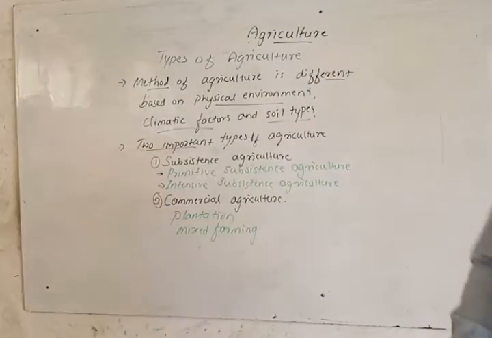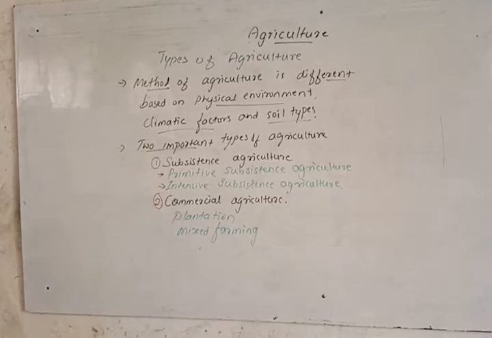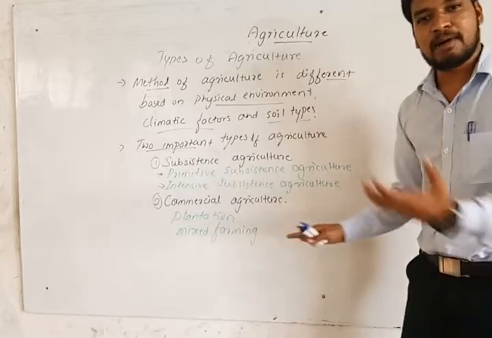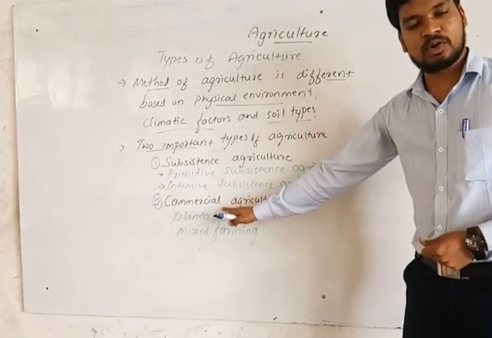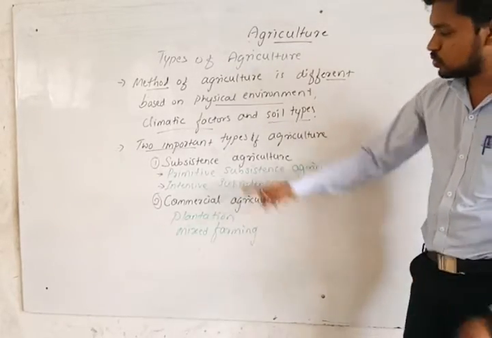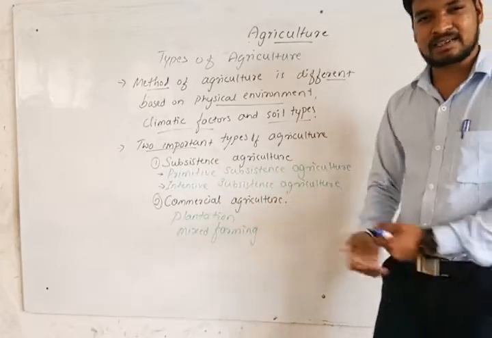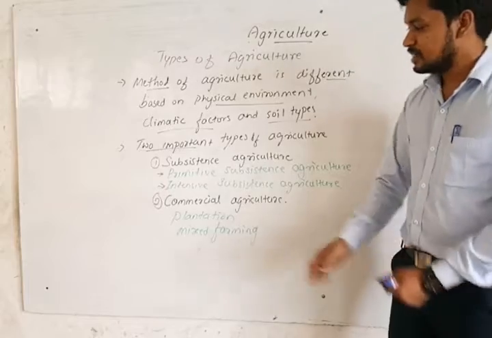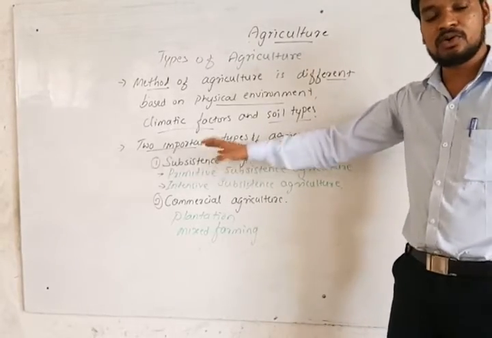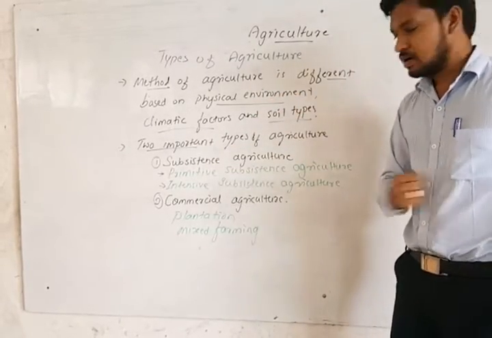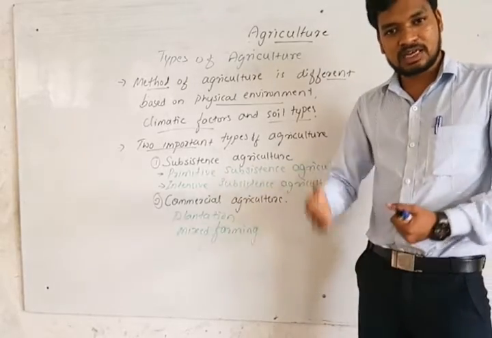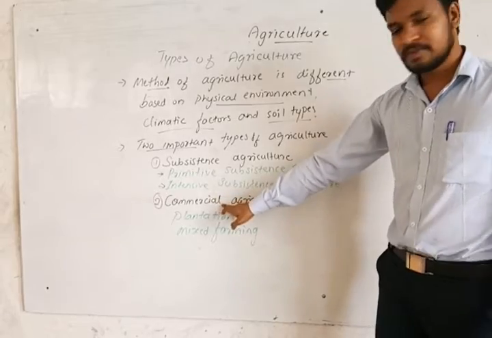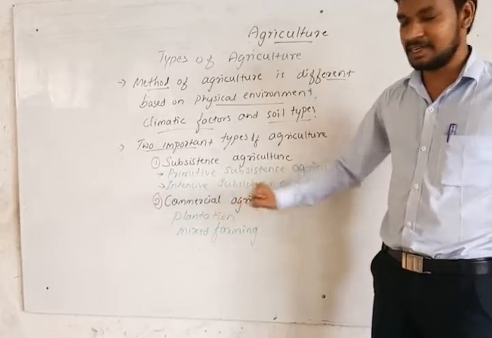It means their intention is to earn income from the crops they grow in the agriculture field. These are the two important differing factors. In both they grow crops, but the intention is different. In subsistence, the intention is to use the product to satisfy their needs and consume it directly. But here, it is to get money and carry on trade activities.